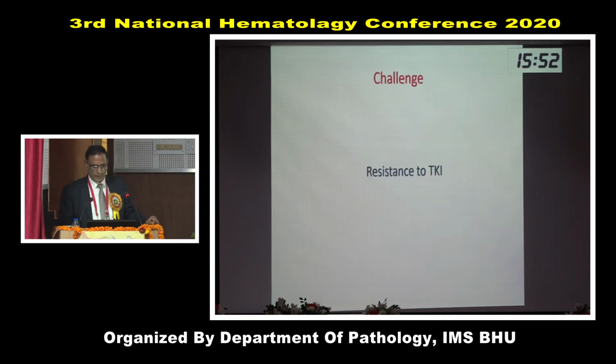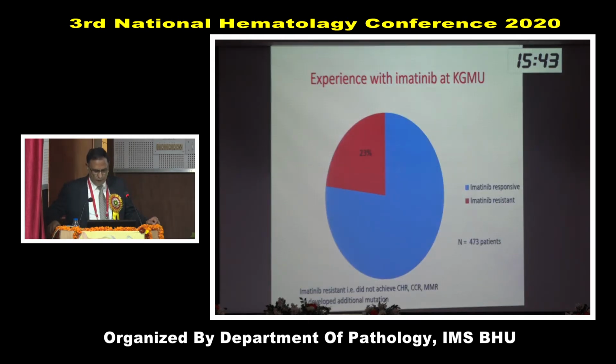Another challenge is resistance. These patients may develop resistance to tyrosine kinase inhibitors after some time. We had a small study on 473 CML patients and found that 23% of patients develop resistance later on.